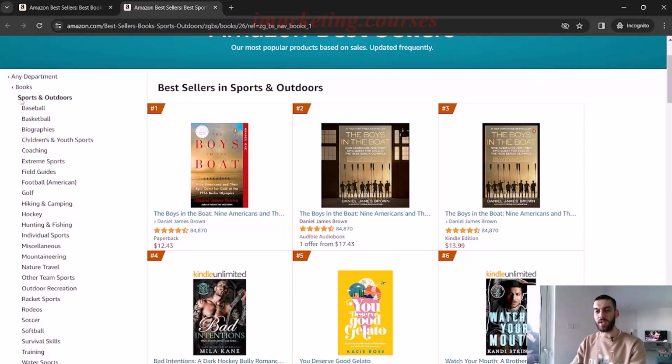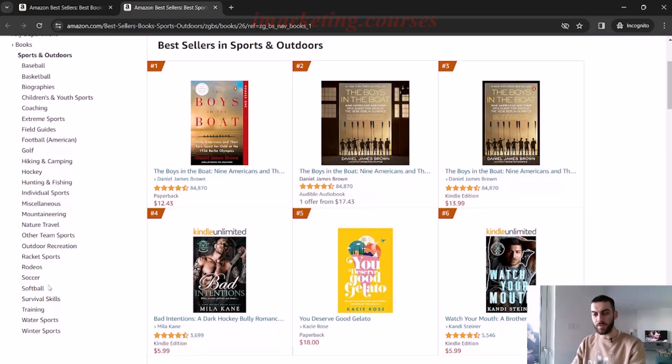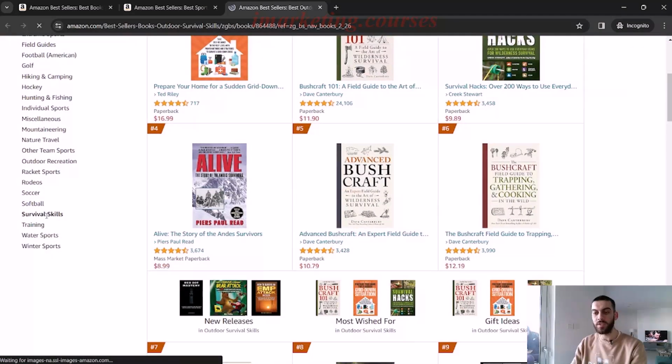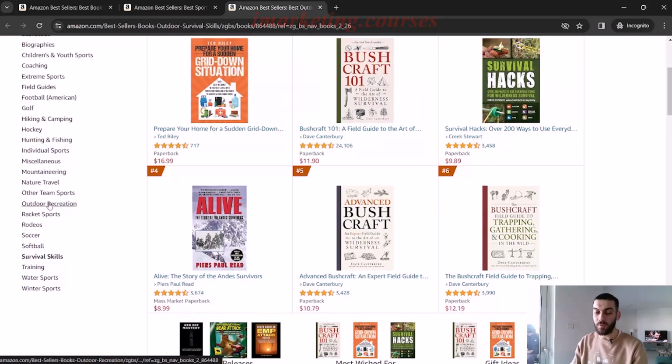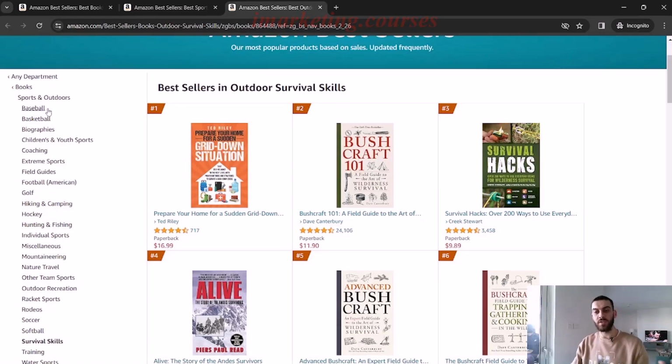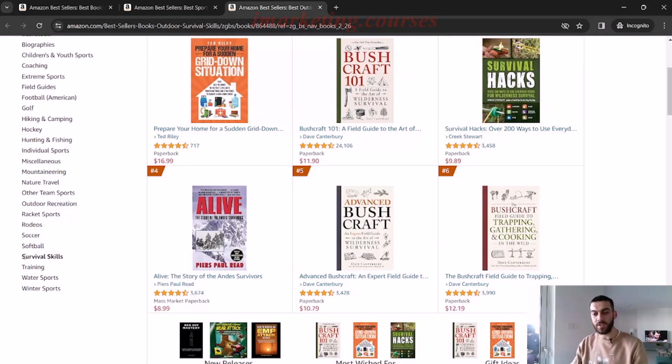So right here, sports and outdoors, we have all these different sub niches. So what kind of sports are we going to publish in? Is it going to be baseball, basketball, biographies, coaching, extreme sports? We get to pick one of these. Let's pick survival skills. That sounds kind of sick. So I open it in a new tab and I can go down and see, does it give me an extra category? Is there some deeper category inside the survival skills category? From what we can see here, this is the deepest we can go. So our niche is a sports niche and our sub niche is survival skills.